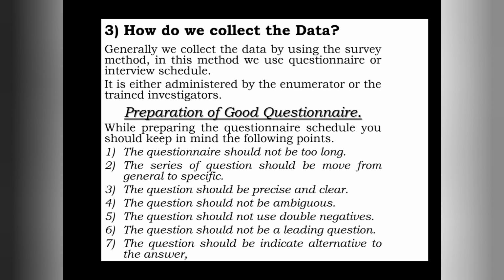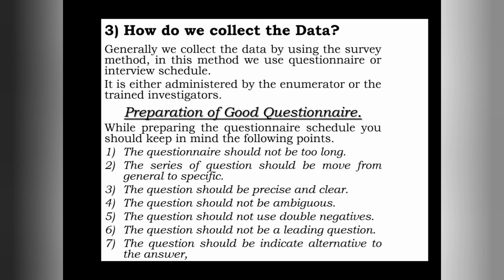Survey method means it's a method where observations are obtained from the population. I repeat, survey method is nothing but a method where observations are obtained from the population. Here I have used two terms, observations and population. If we understand these two terms, then we can easily understand what the survey method is. Observations are nothing but the information or the data. Whatever information we get from the respondents is nothing but observations.